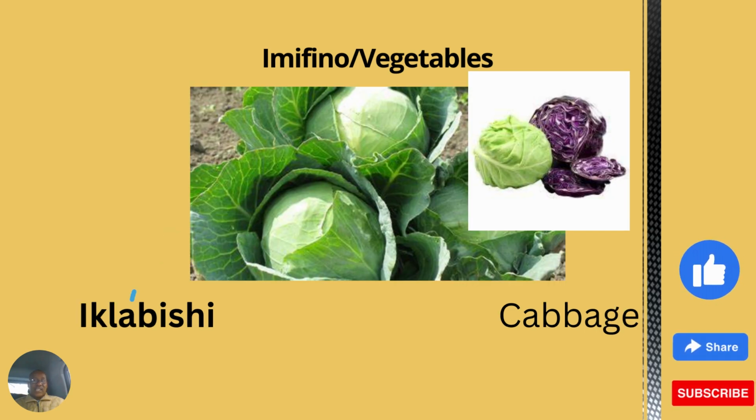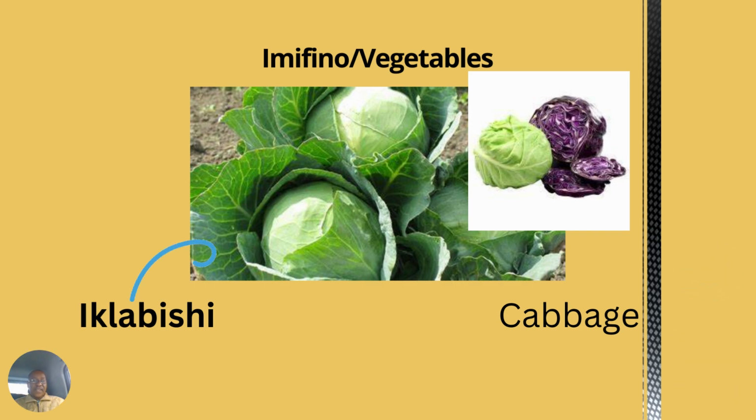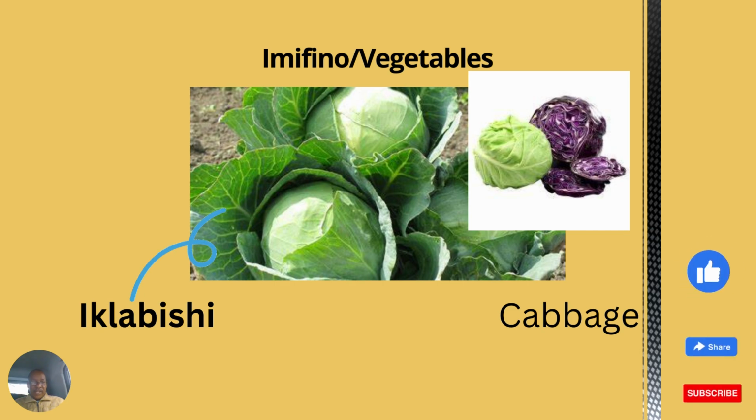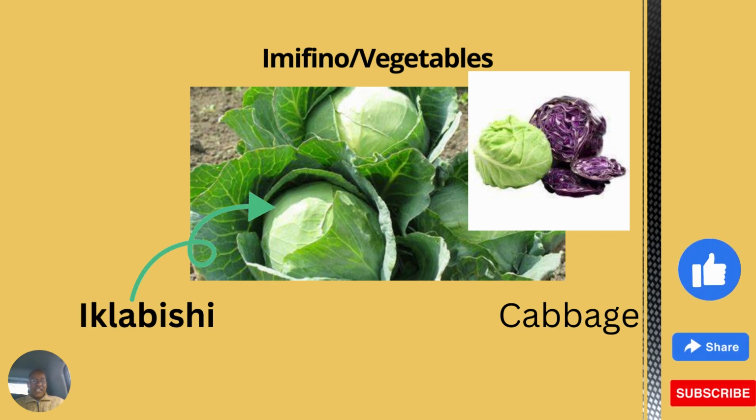The next one is a cabbage. There is a green cabbage and red or purple cabbage. It is all called cabbage, right? So in isiZulu, we call it iklabishi. There is this kla because if you combine K and L, you'll come up with kla. K and L, ikla.